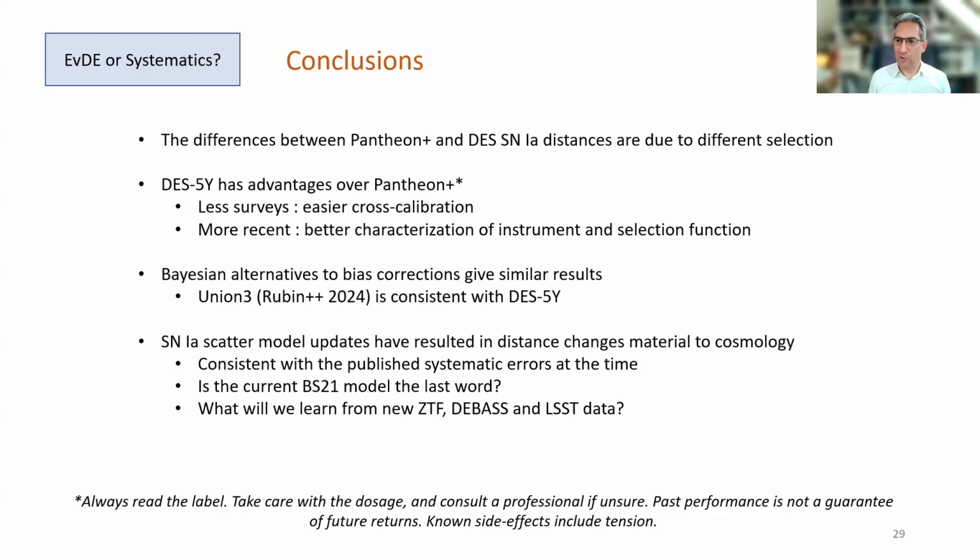Now, obviously, scatter models have changed throughout history. Have we got the last word? Well, probably not. And it's very interesting to learn from the new survey data that's coming out. Of course, Zwicky Transient Facility has published new data, and we're very much looking forward to data from the DES survey and Rubin LSST to learn more about the intrinsic scatter of supernovae.